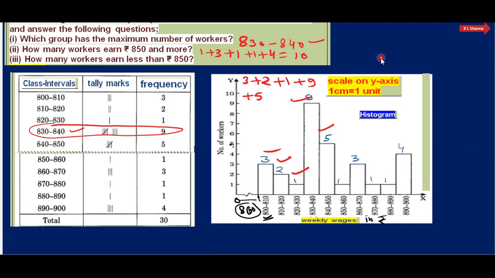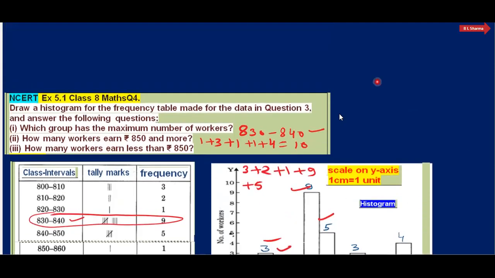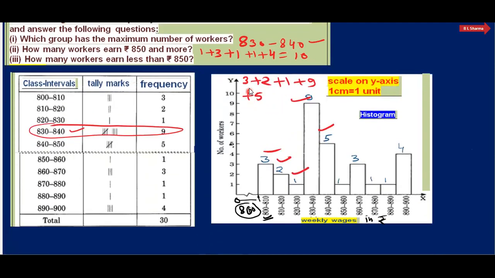The answer is 20. So total 20 workers are there who earn less than 850 rupees. 850 से ज्यादा कमाते हैं इधर, और लेफ्ट में 850 से कम कमाते हैं. Right? So that's all about this question.